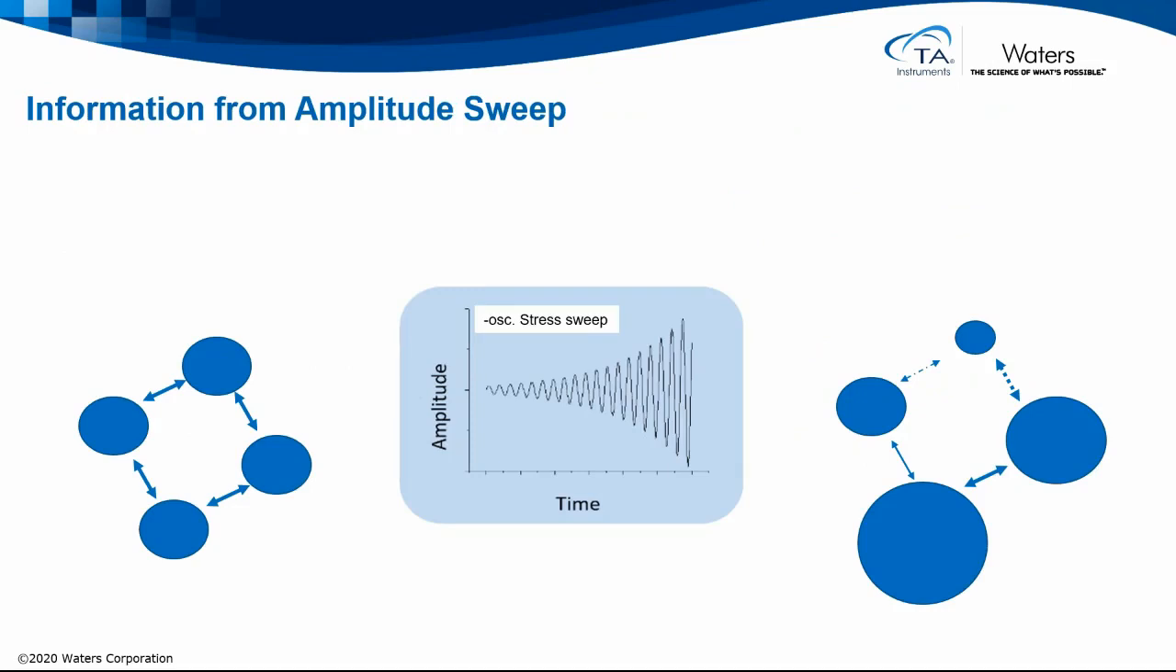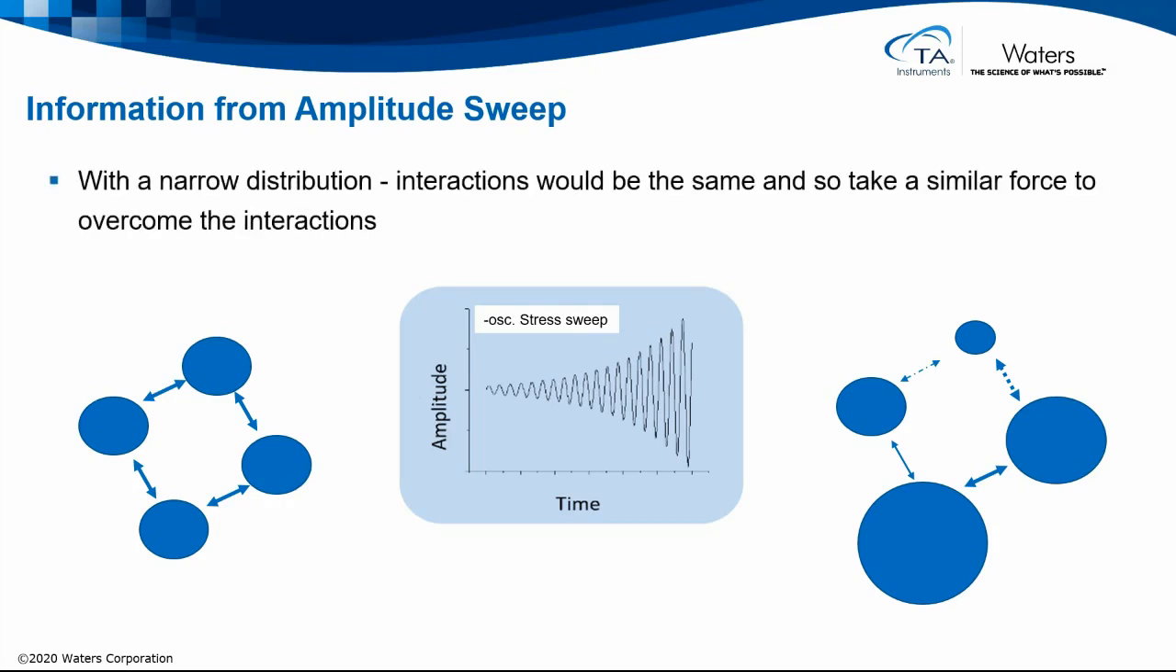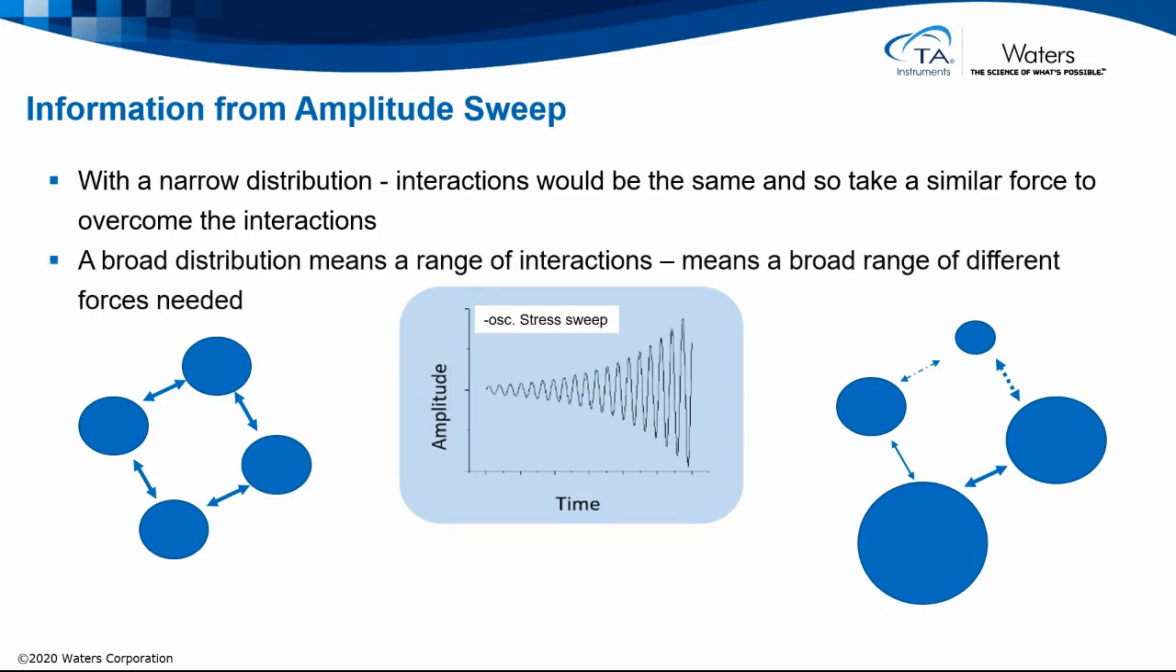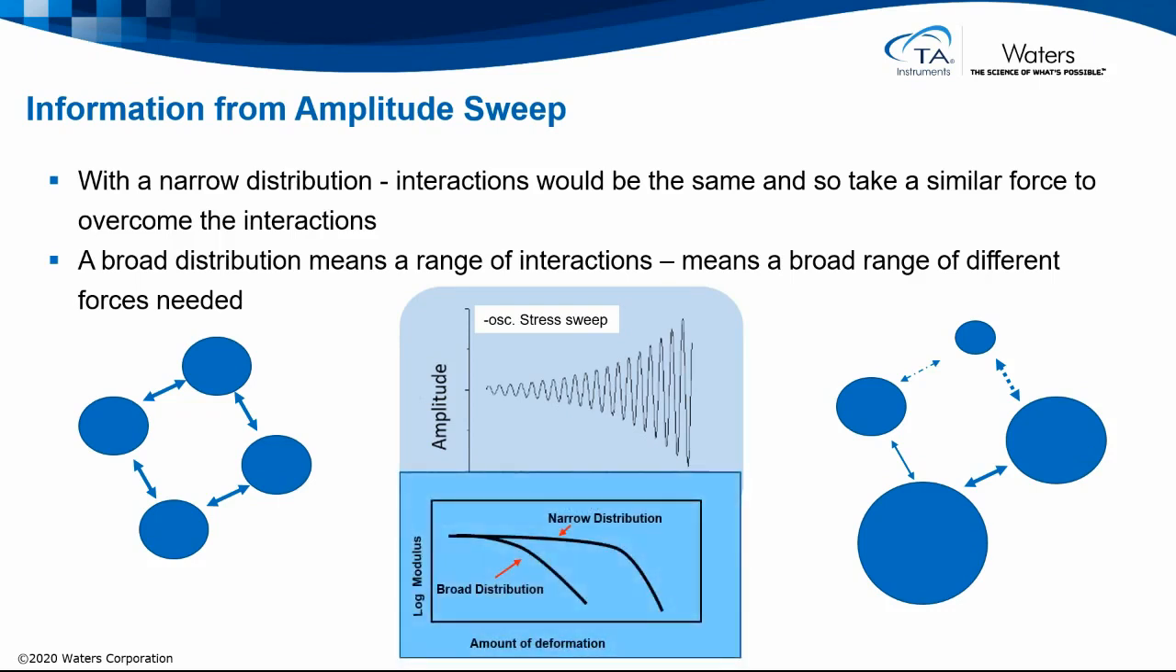Performing a dynamic amplitude sweep, we usually try to define the linear viscoelastic region, a region where we're non-destructive. But beyond that, we start to damage the sample structure, and as a result, we're overcoming the interactions present between the particles or molecules in the material itself. So if we have a narrow distribution, the interactions will be the same, and so it would take a similar force to overcome those interactions. However, with a broad distribution, there'd be a range of interactions, which means a broad range of different forces needed. So the amplitude sweep can give us a clear indication of a narrow or broad distribution.